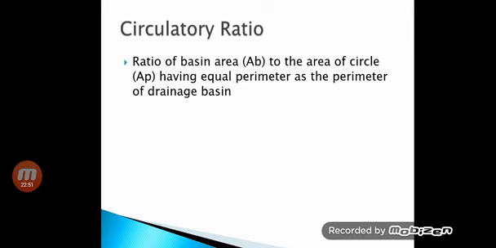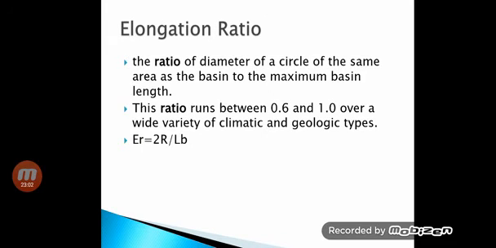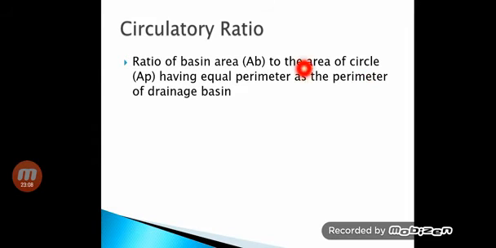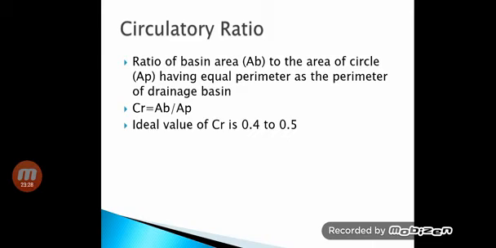It is the ratio of basin area to the area of circle. Again you have to draw an imaginary circle, but in this case not a circle whose area is equal, but whose perimeter is equal to the perimeter of the drainage basin. So that constitutes the circulatory ratio. It's a measure of how circular the watershed is. So CR is AB upon AP. Ideal value is 0.4 to 0.5.